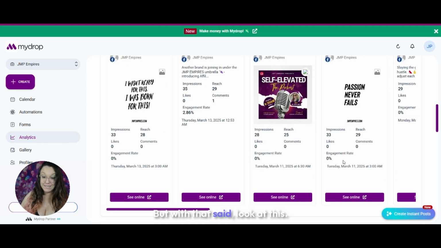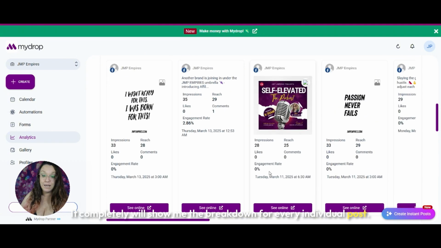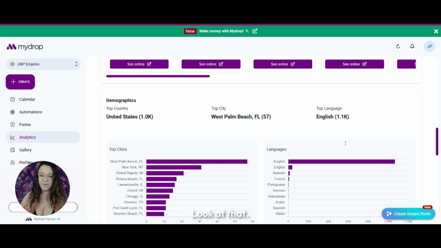But with that said, look at this. It completely will show me the breakdown for every individual post. Look at that. Look at that. It also shows me demographics.